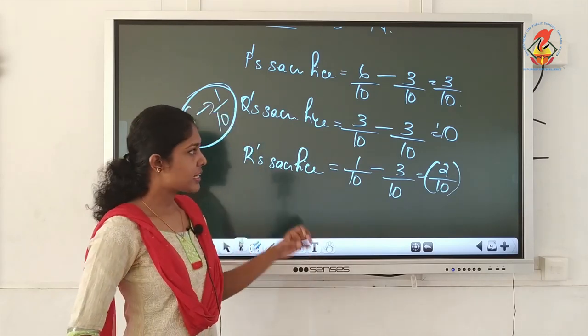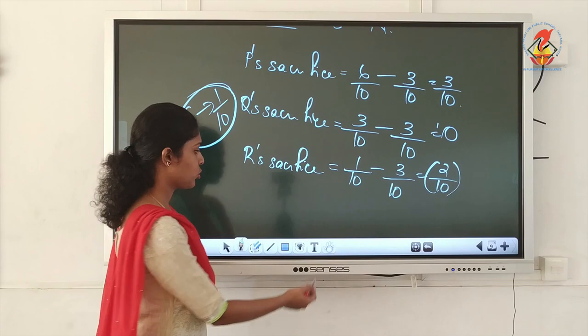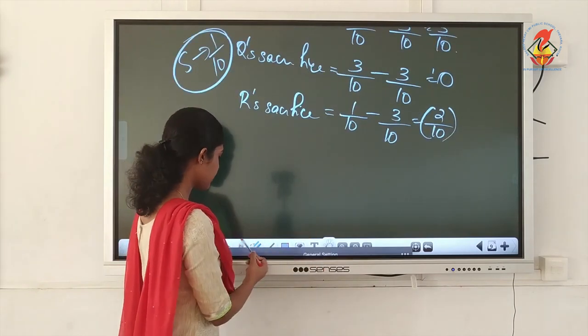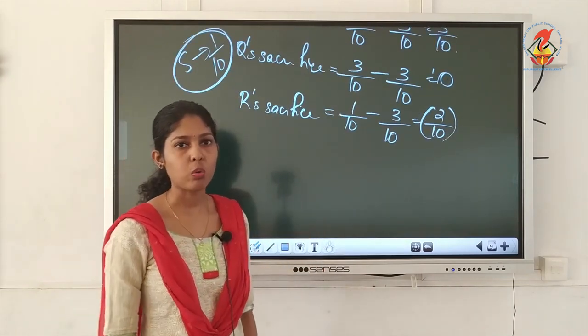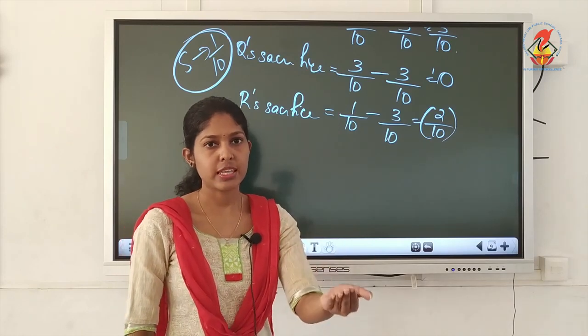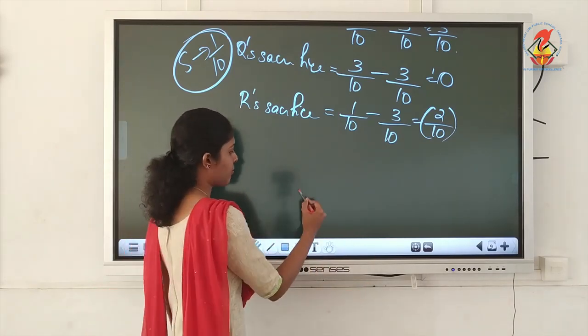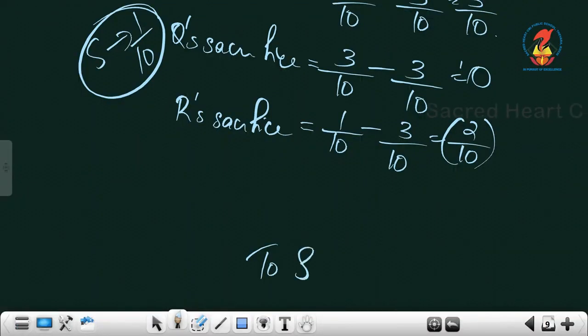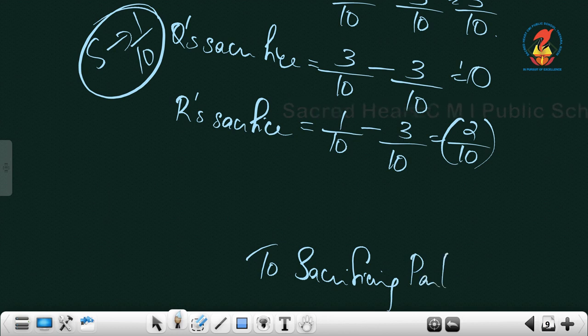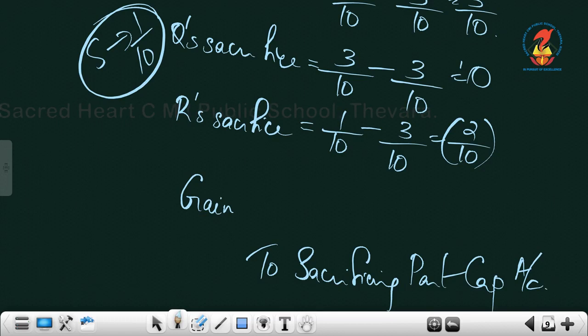Now the resultant journal entry that we have to write: sacrificing partners should always be credited. We have to give this amount to them. So sacrificing partner will be credited. Since it is not given like fixed capital, you can simply write sacrificing partner's capital. And what's the meaning of R getting a negative figure?